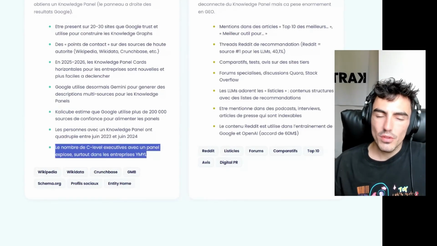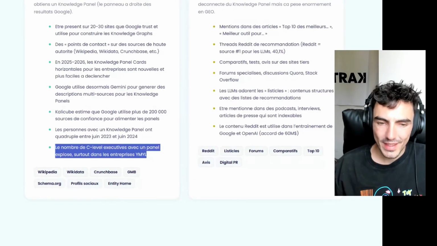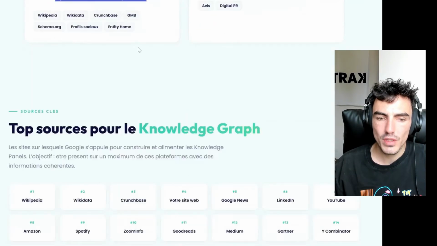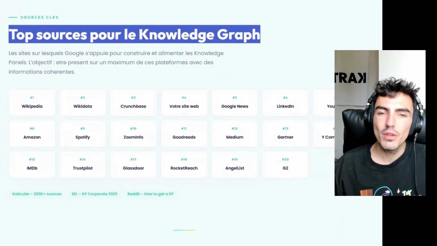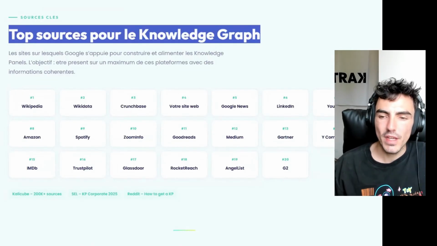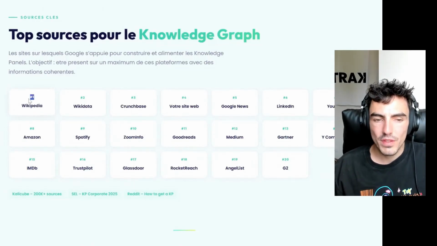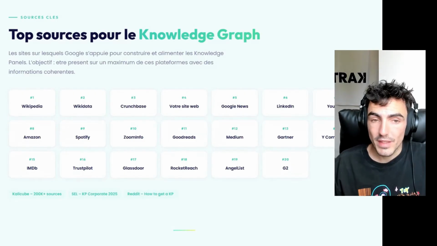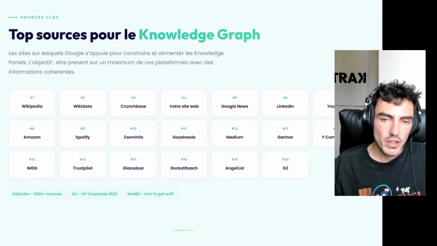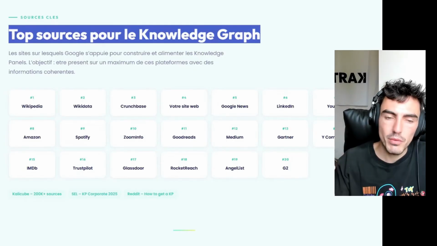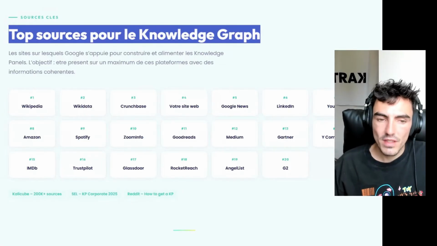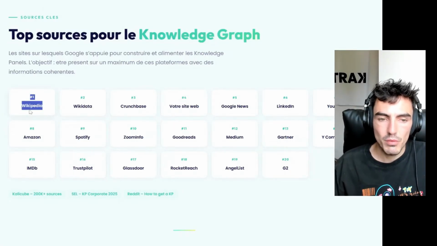You should know that if you have a very good position in a large company, if you have significant notoriety, etc., you can get a knowledge panel. That's generally how you get a knowledge panel. There are other solutions that exist. But the first thing to know is if you want to get a knowledge panel naturally, how do you go about it? The first steps are basically, if you have a Wikipedia page, it's almost guaranteed you'll get one right away. I often see the knowledge panel as something that comes before Wikipedia. But if you go directly through Wikipedia, theoretically, the knowledge panel will be associated. You'll appear on the right with your knowledge panel via Wikipedia. It's the best source, but also the most difficult to obtain.